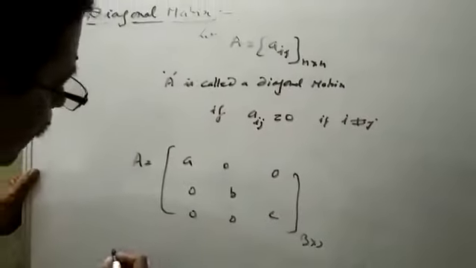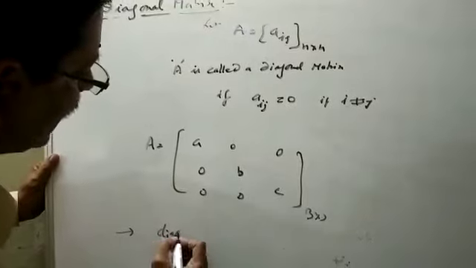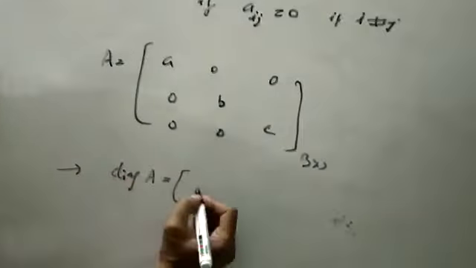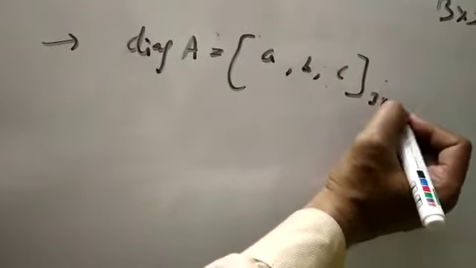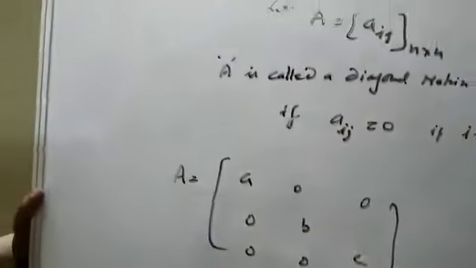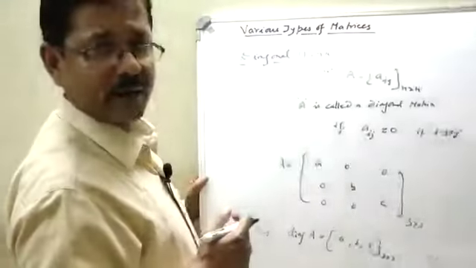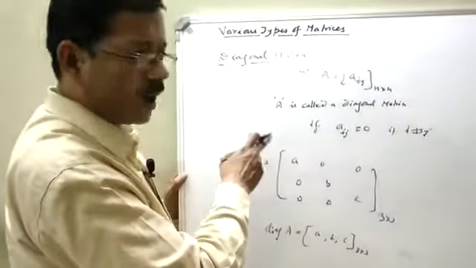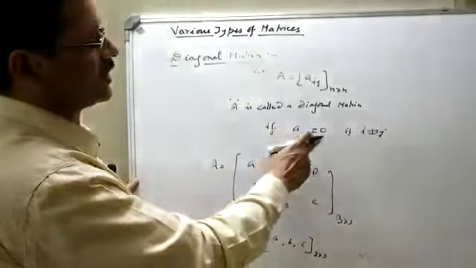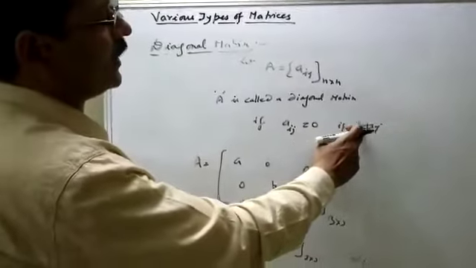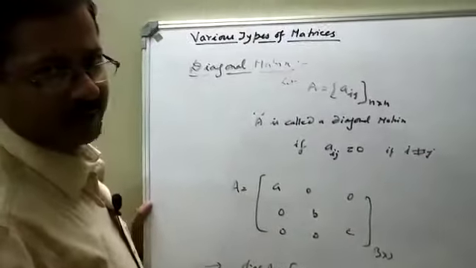It is also written as diag(A, B, C) of order 3 cross 3. Any square matrix is said to be a diagonal matrix if all its non-diagonal elements are 0, that is, if Aij is equal to 0 for every i not equal to j.